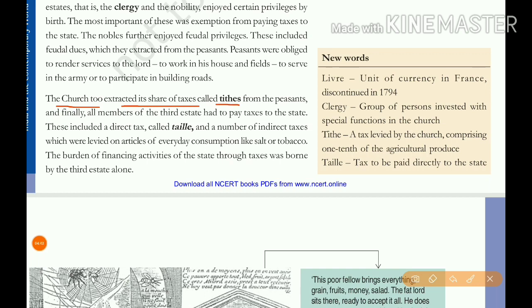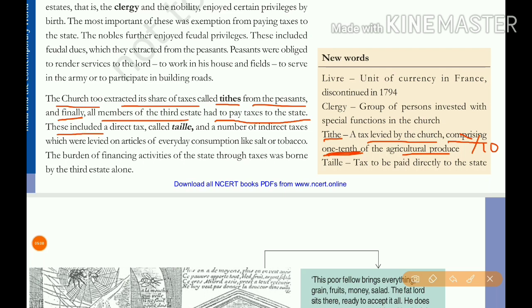So tithe was collected by the church people from the peasants. Tithe means a tax levied by the church comprising one-tenth of the agricultural produce from the peasants. And finally, all members of the third estate had to pay taxes to the state.